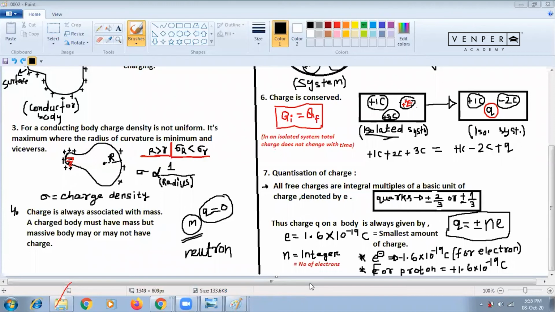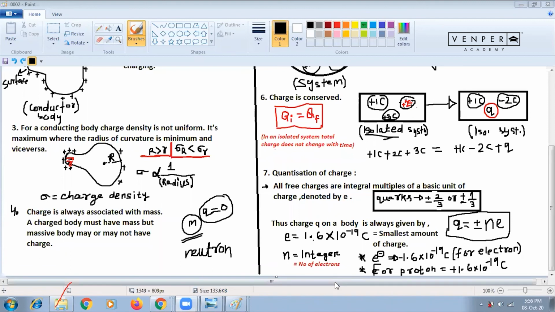So please write. Everyone, charge is always associated with mass.